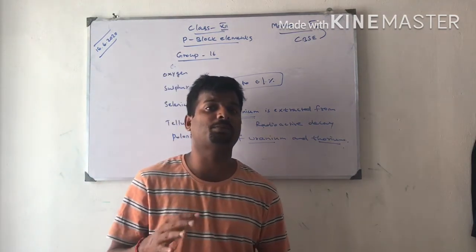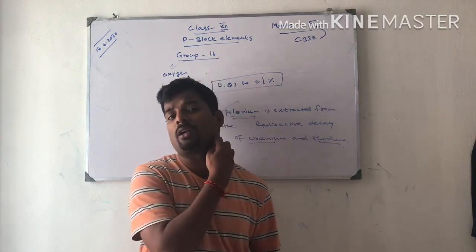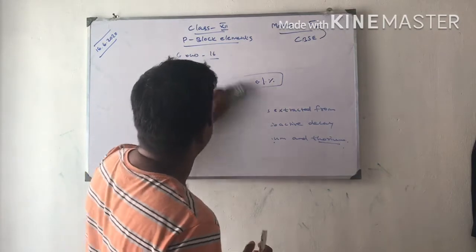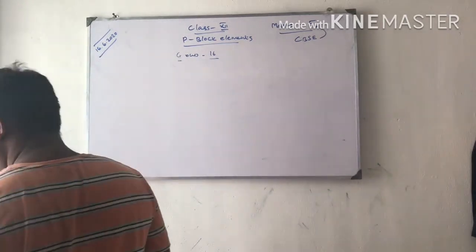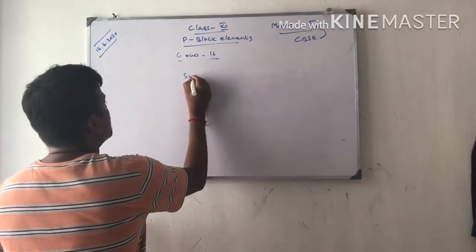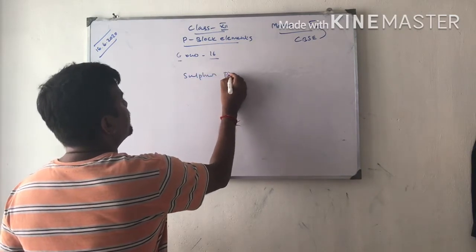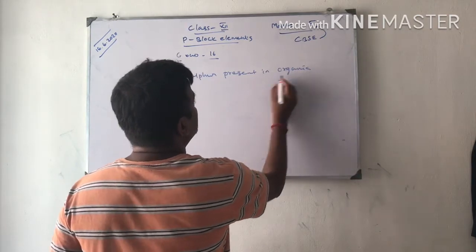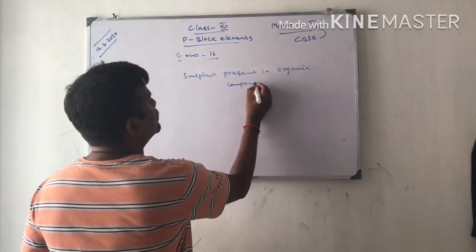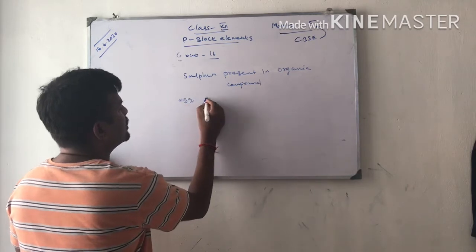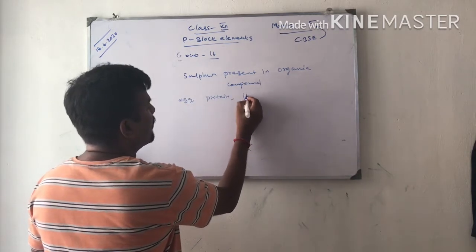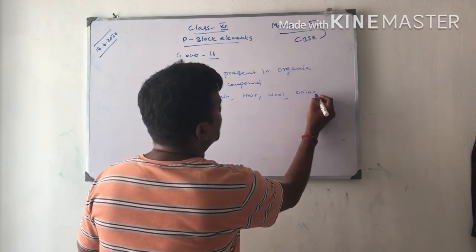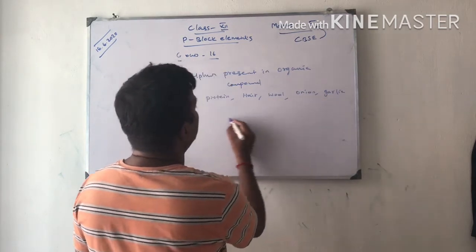One more thing, sulfur is present in organic compounds like egg, proteins. What are the compounds? Egg, proteins, hair, wool, onion, garlic, all this.